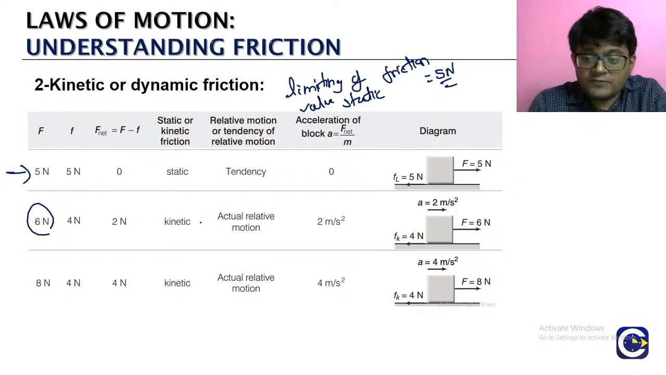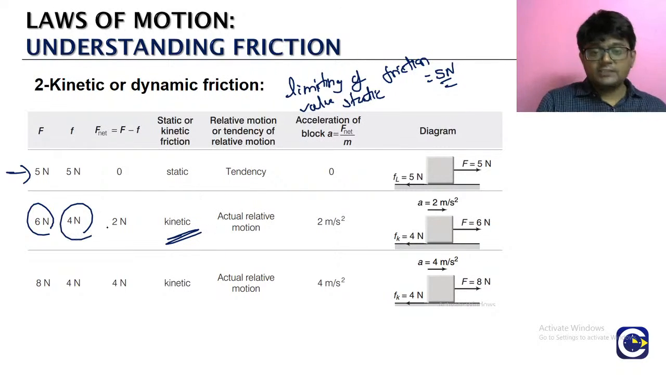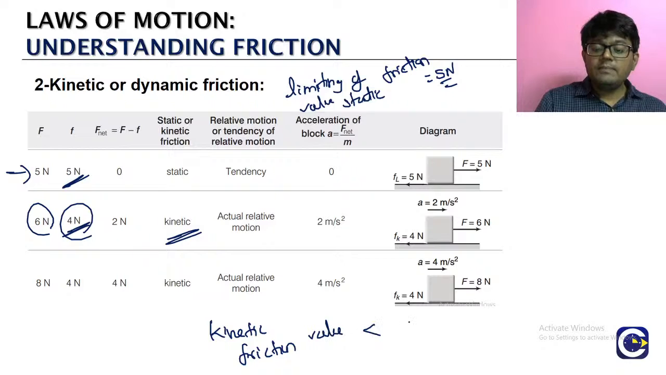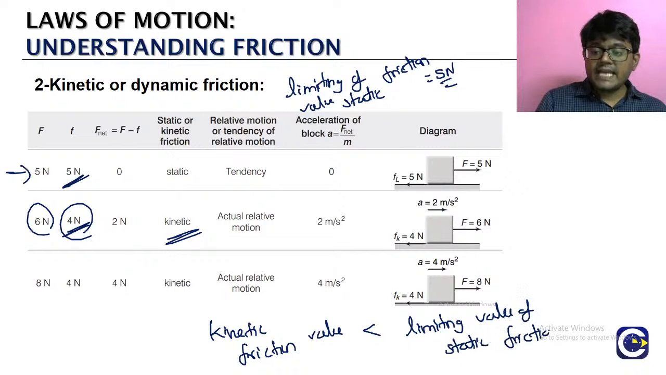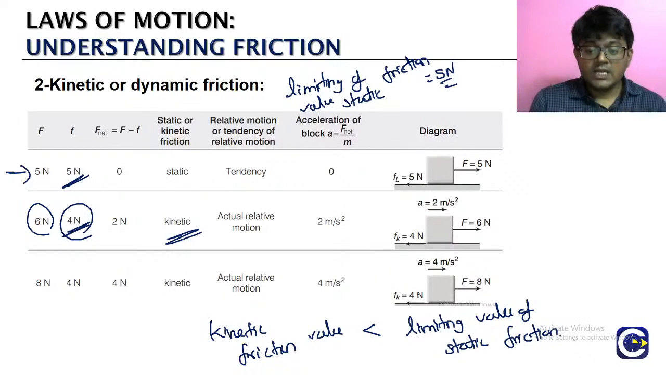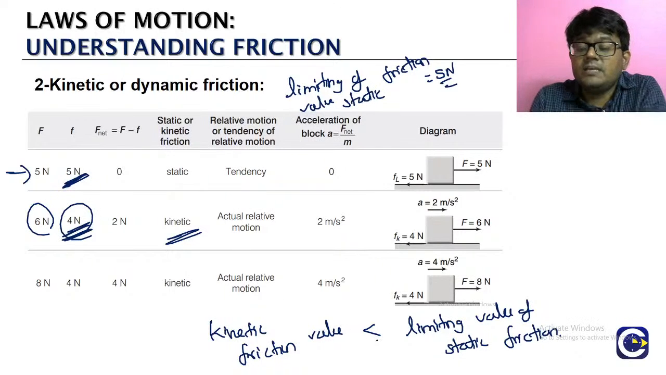So the friction force now is not static, it is kinetic friction. Look here, kinetic friction is 4 newtons. Kinetic friction will be less than the limiting value of static friction. Why, we'll discuss later, but seeing the values we get the understanding. Kinetic friction is 4 newtons, the limiting value of static friction is 5 newtons. So kinetic friction is less than the limiting value of static friction.